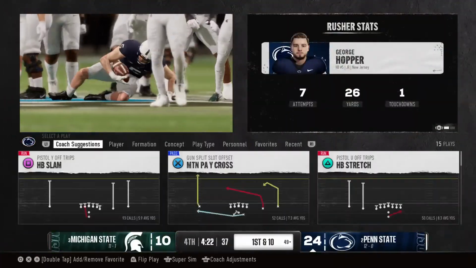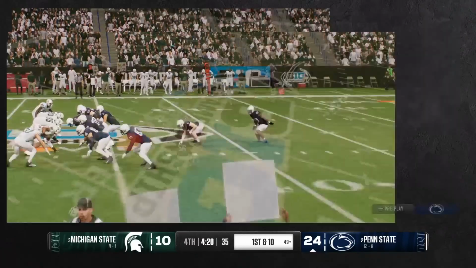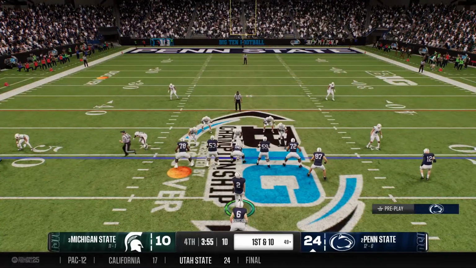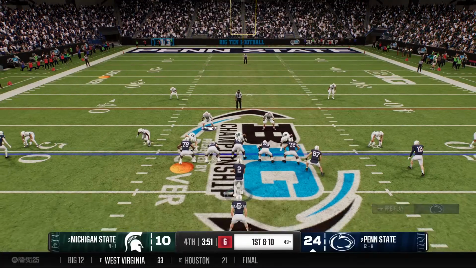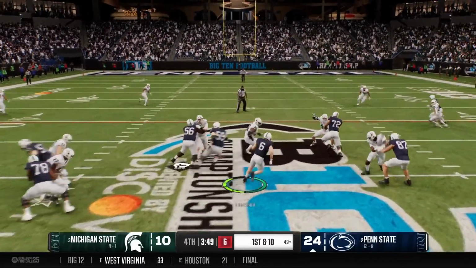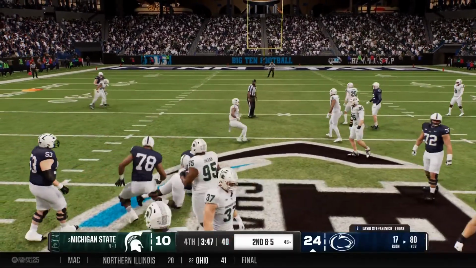That's going to be a first down, and really, Chris, kind of surprised here in the fourth quarter not to see this defense dial up some pressure. They're just sitting back in the base, making it relatively easy for the offense to pick up a first down on the ground.